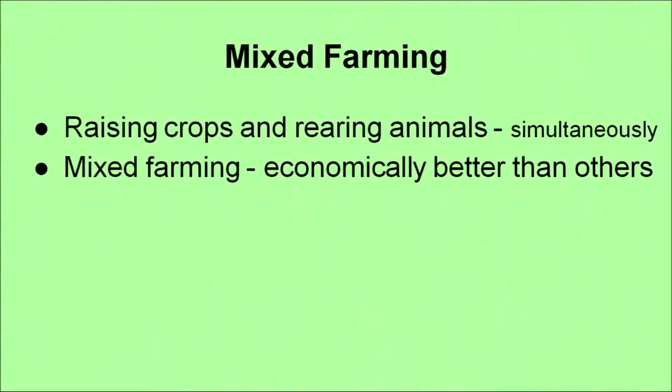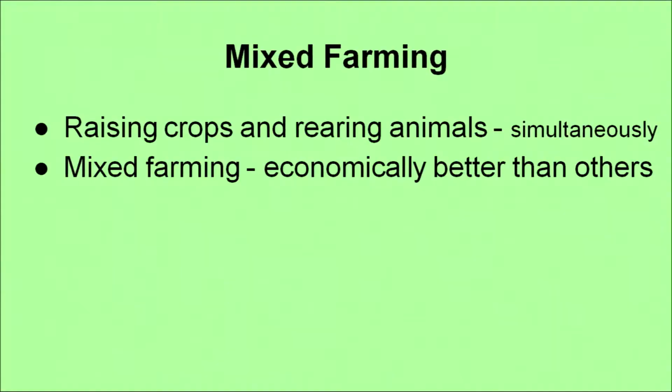Now, another type of farming is mixed farming. Here raising of crops and rearing of animals is done simultaneously. That means in the same land area the crops are grown and animals are also reared, kept for different purposes. So, this is known as mixed farming, and this is economically better than any other farming. Why? Because here crops are growing as well as animals.